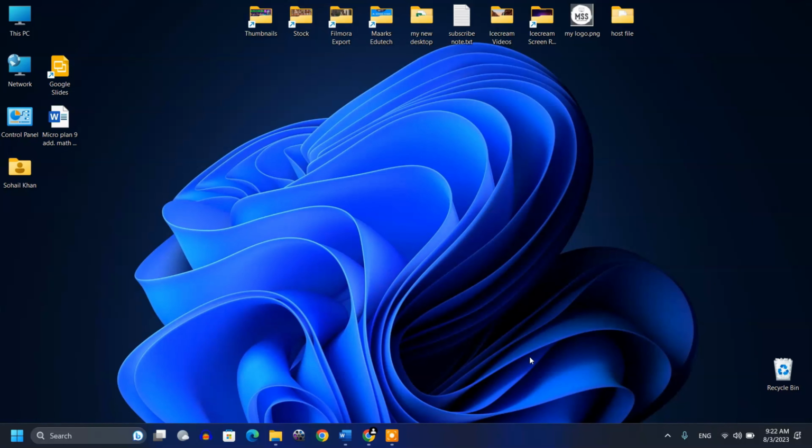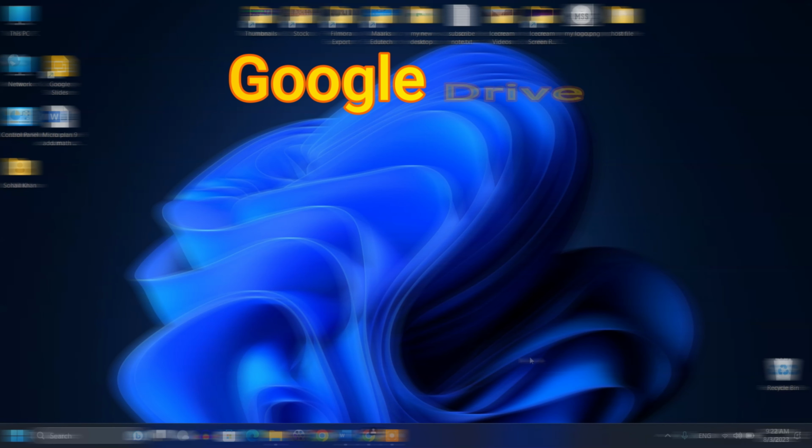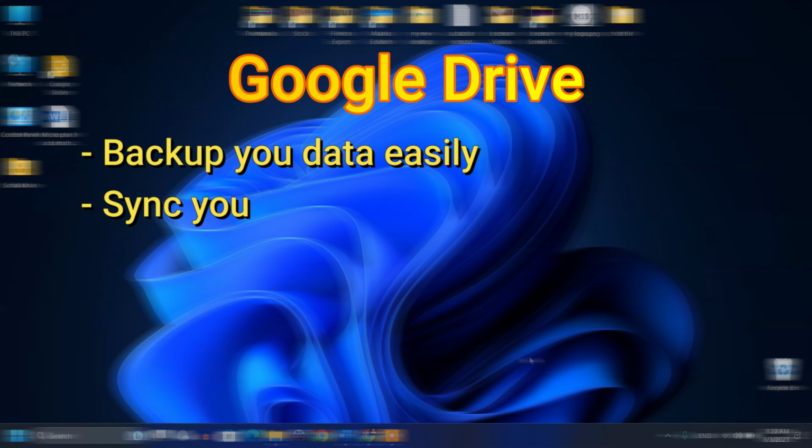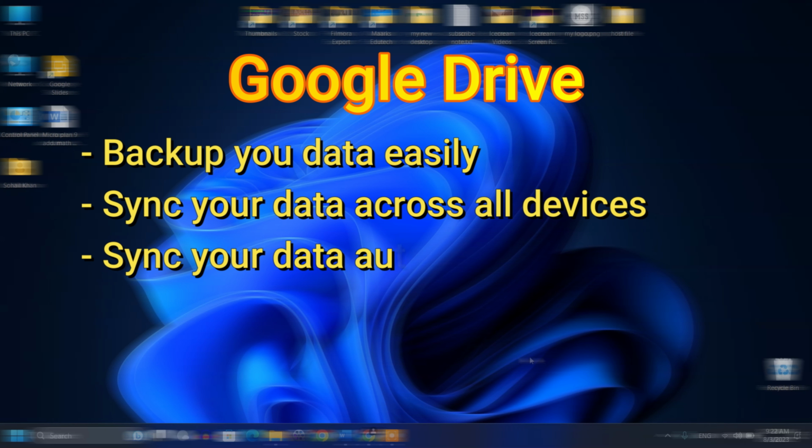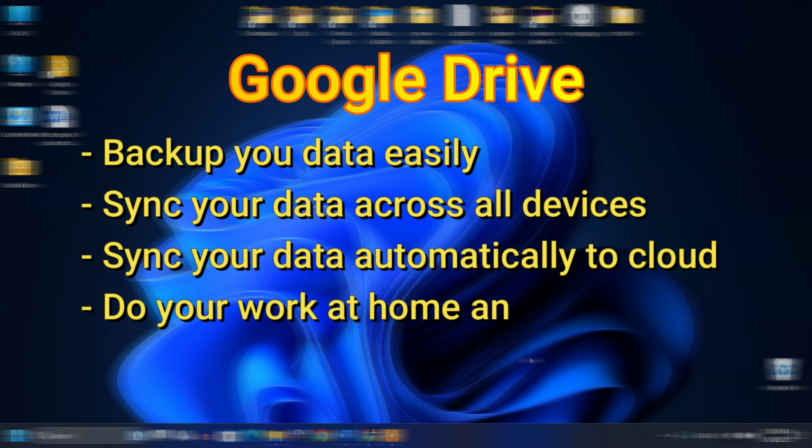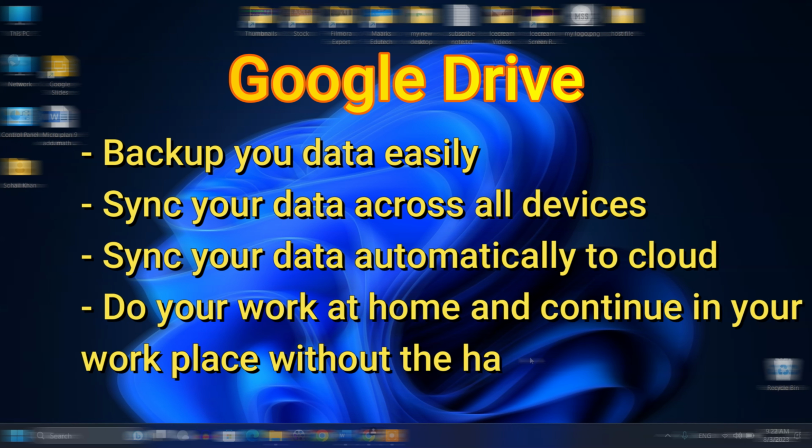Today I'm gonna tell you about Google Drive. With Google Drive you can back up your data, store it on the cloud for free, and you can sync your data across all devices.